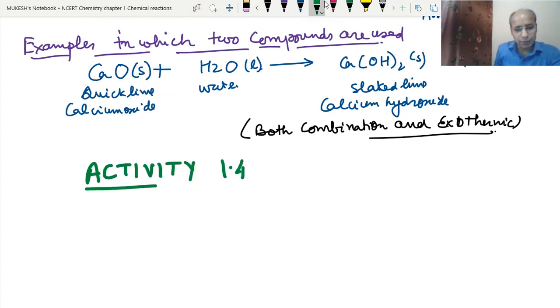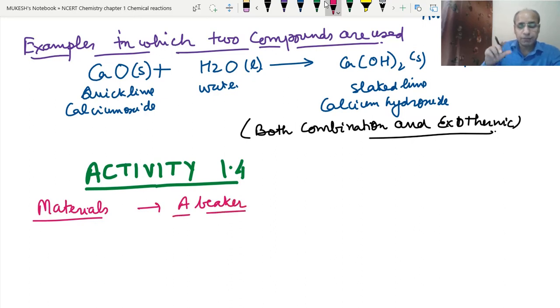So what is activity 1.4? We have taken a beaker, as I have shown you in the earlier videos also. A beaker is made of glass, and we will take some quicklime and some water.